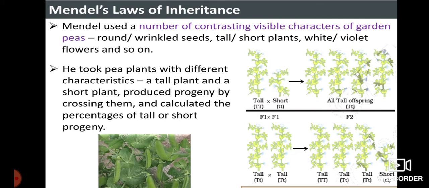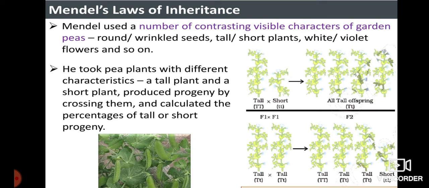Mendel chose two varieties of plant, a short plant and a tall plant. When the short plant and tall plant were crossed, he expected all the plants to be medium sized, but to his surprise he got all tall plants in the next generation, that is the F1 generation. The gene carrying tallness was dominant, hence all the plants produced were tall.